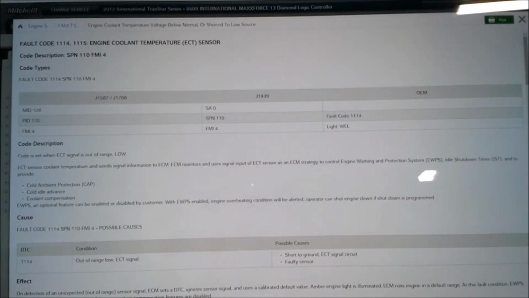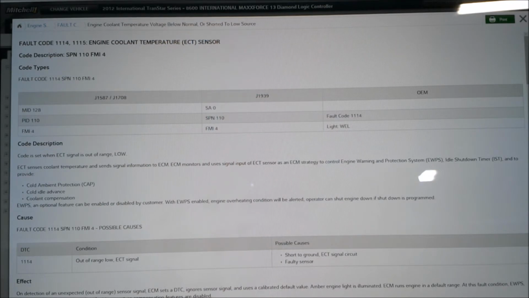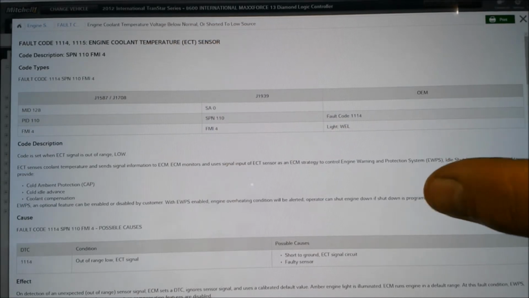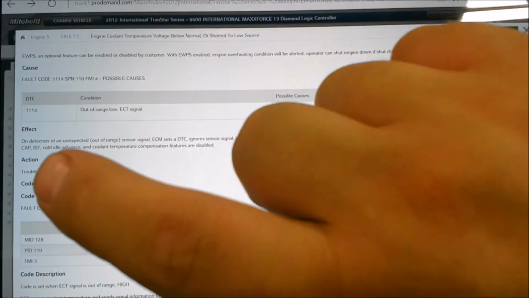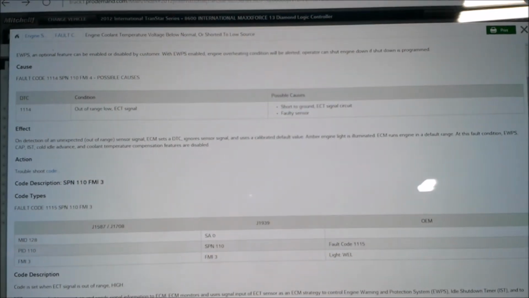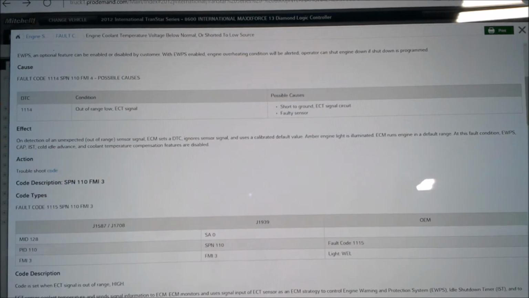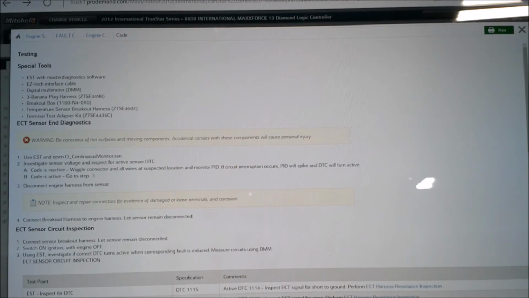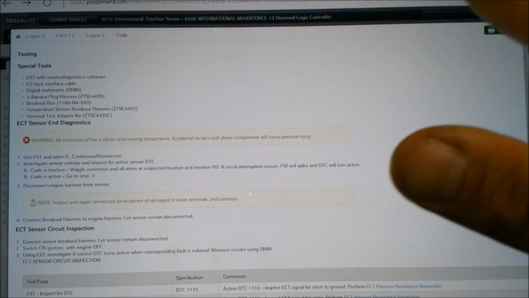I chose to display the engine coolant temperature sensor code. We have right here the code description and some of the possible causes of why that fault happened. So we're going to click where it says troubleshoot code. And this is going to bring up the troubleshooting techniques. What we're going to do is an ECT sensor diagnostics. We're going to do a sensor circuit inspection and a sensor harness inspection.